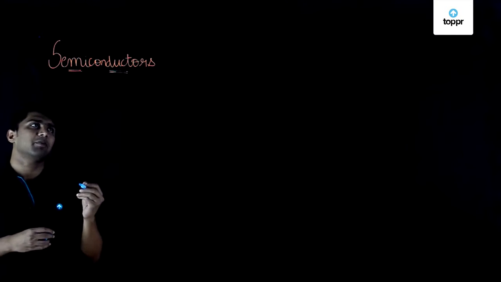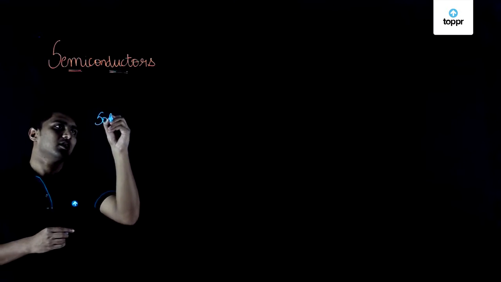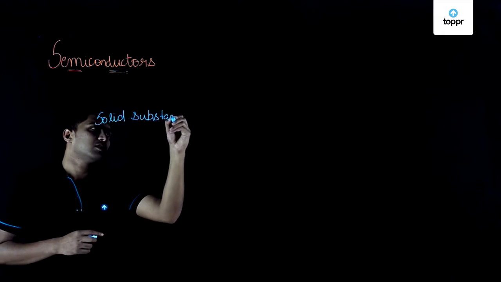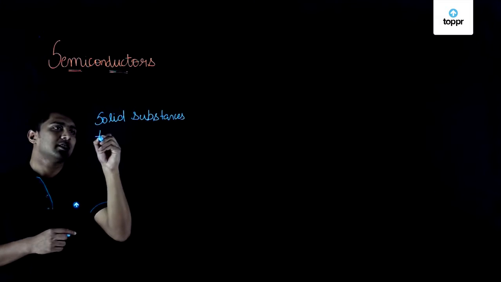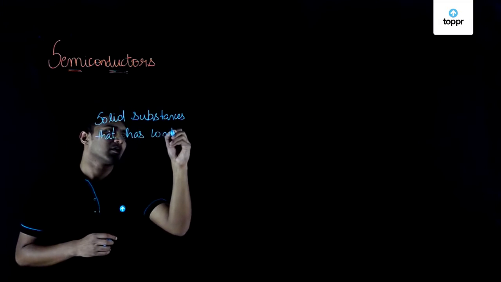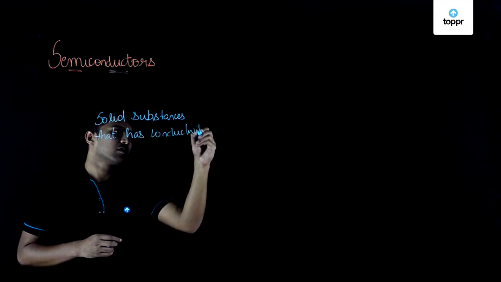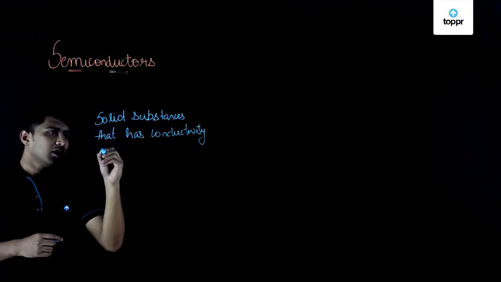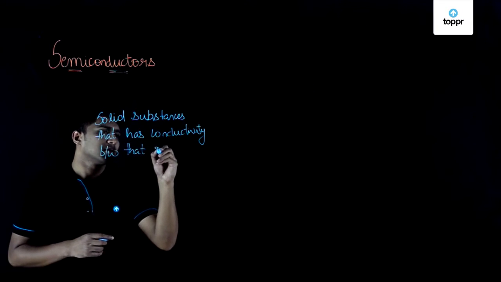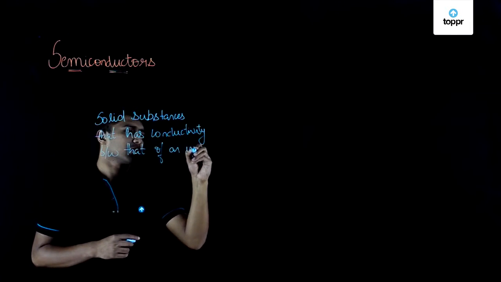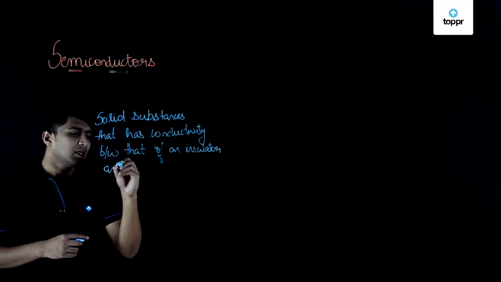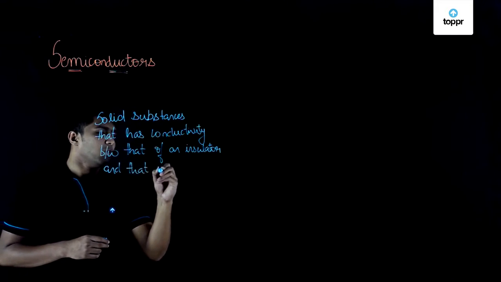So semiconductors can be defined as solid substances that have conductivity between that of an insulator and that of most metals.